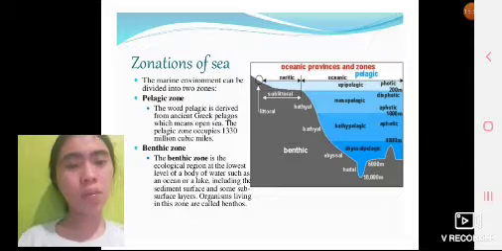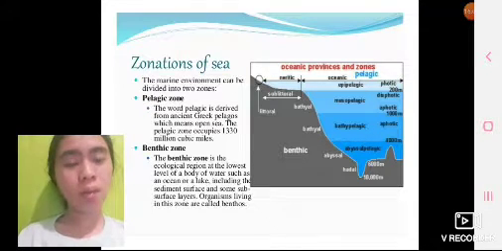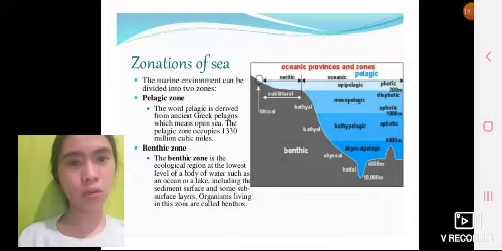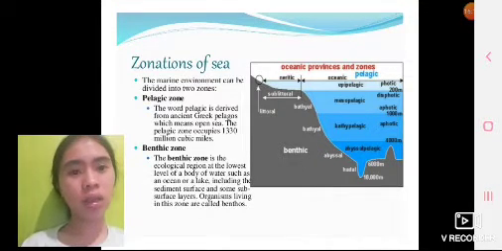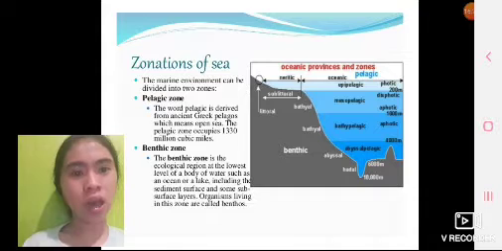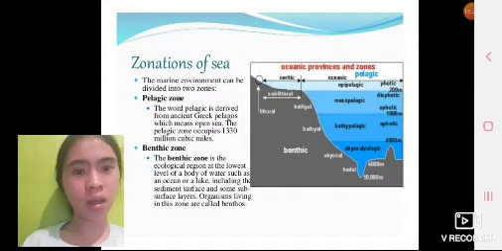Zonation of the sea. The marine environment can be divided into two zones. First is the pelagic zone and second is the benthic zone. The word pelagic is derived from the ancient Greek pelagos, which means open sea. The pelagic zone occupies 1,330 million cubic miles, while the benthic zone is the ecological region at the lowest level of a body of water, such as an ocean or lake, including the sediment surface and some subsurface layers. Organisms living in this zone are called benthos.